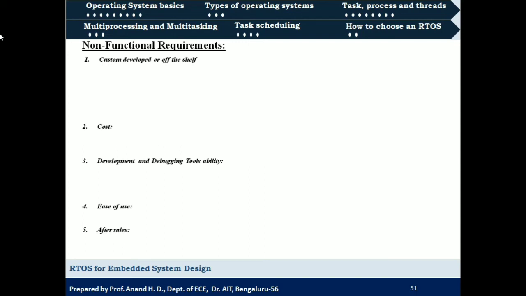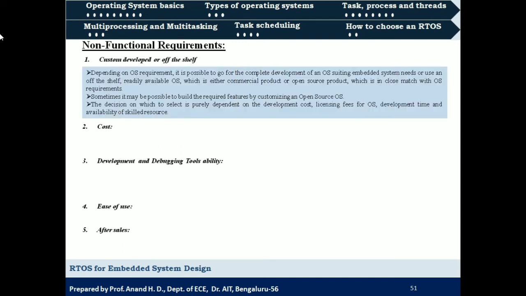In detail, first, custom developed or off the shelf. Depending on the OS requirement, it is possible to go for complete development of an operating system suiting the embedded system. In that case it is called custom developed. Or there will be libraries which are readily available, and we can use these readily available libraries to develop an operating system which is compatible with the application which we want to run over it. That is also possible.